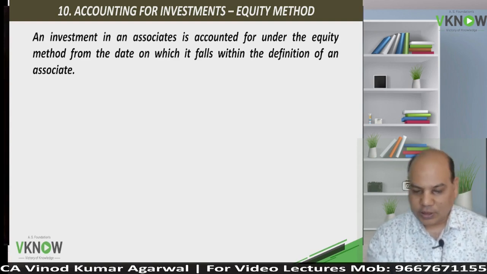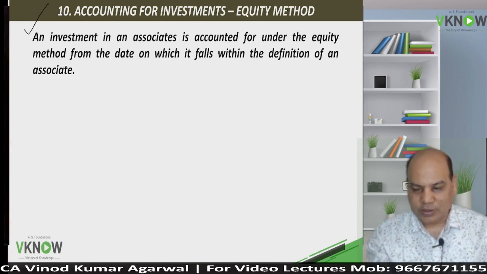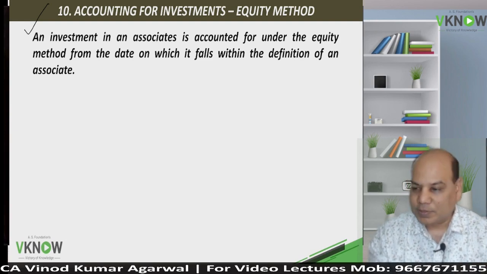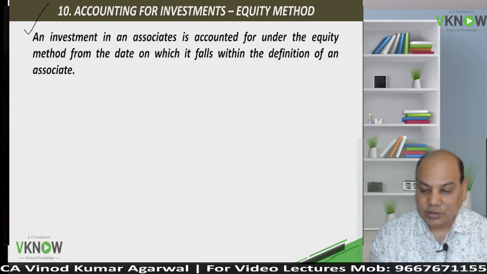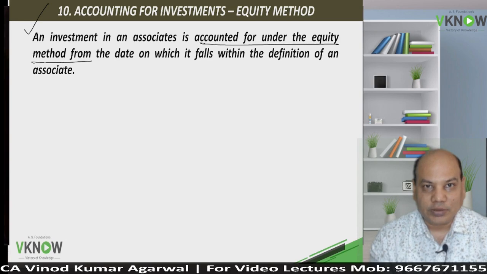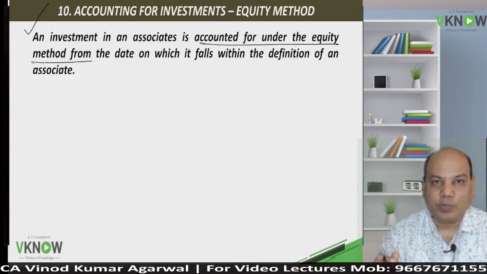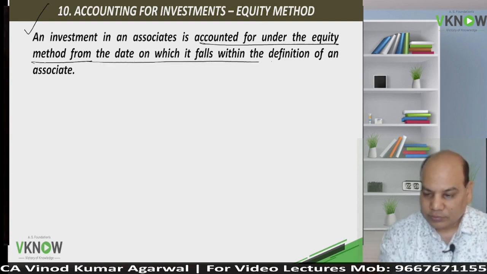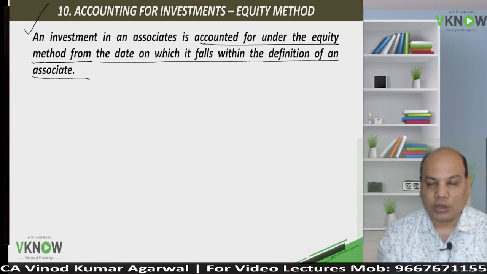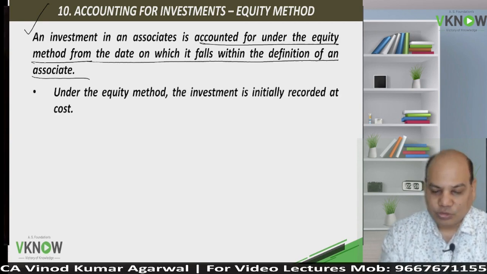Now we'll come to paragraph 10. There is a small repetition, so I will not repeat again, but whatever extra point comes, I'll explain. An investment in an associate is accounted using equity method. That is where the carrying amount of the investment will keep on increasing or decreasing as the associate is making profit or incurring losses. So we will follow equity method of accounting from the date the investment is treated as associate.